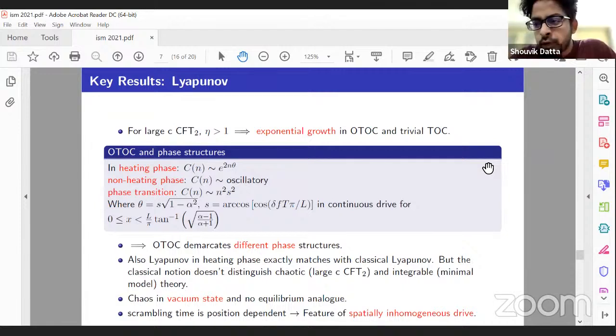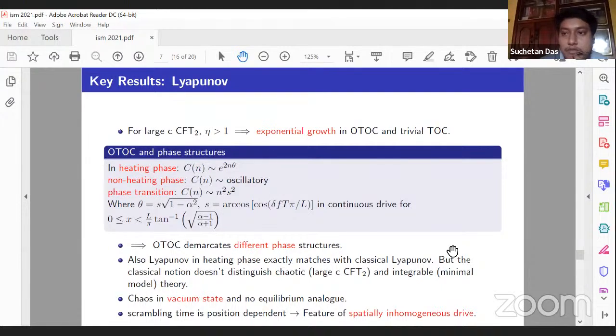If you used the block of 4 light operators, do you still expect this oscillatory or exponential growth to remain, or is it only for the heavy-light block that you see it? This is only for the heavy-light, since we have an analytic expression. But even for 4 lights, you also have an analytic expression. Do you know what happens in that case? No, I don't know actually, but that's a good question. It is purely for the heavy-light block, like the Roberts-Stanford case. We only consider this.